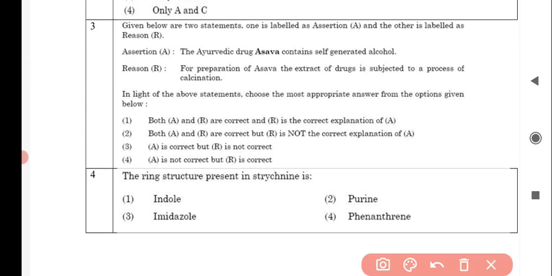Next question is, given below are two statements, one is labeled as assertion A and the other is labeled as reason R. So assertion A is, the Ayurvedic drug Asava contains self-generated alcohol, and the reason R is, the preparation of Asava, the extract of drugs, is subjected to a process of calcination. So in the light of the above statements, choose the most appropriate answer from the options given below. And the correct answer for this question is option number 3, that is A is correct but R is not correct. Next question is, the ring structure present in strychnine is, and the correct answer is option number 3, that is imidazole.